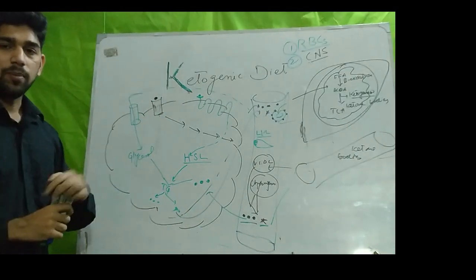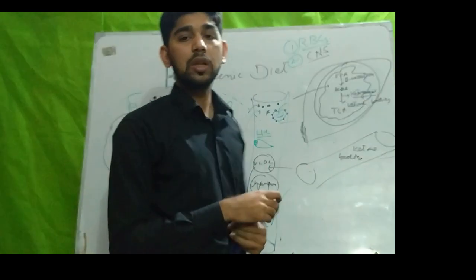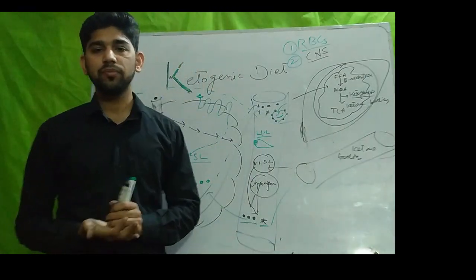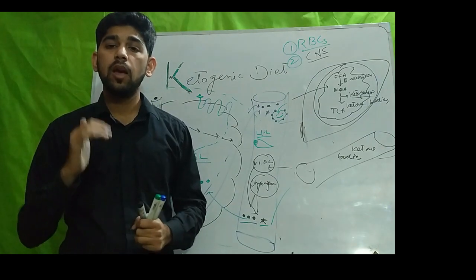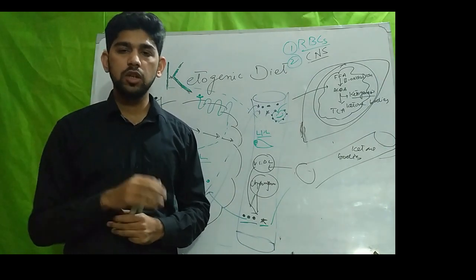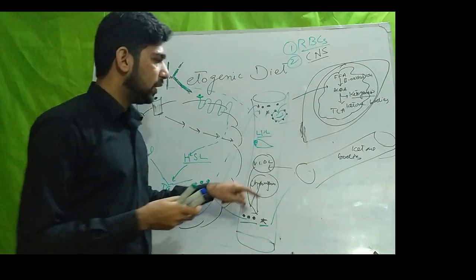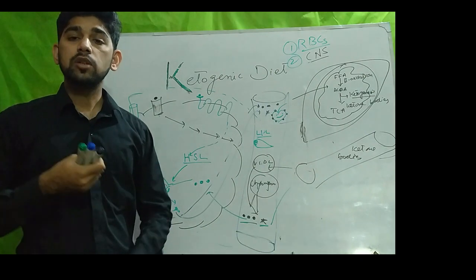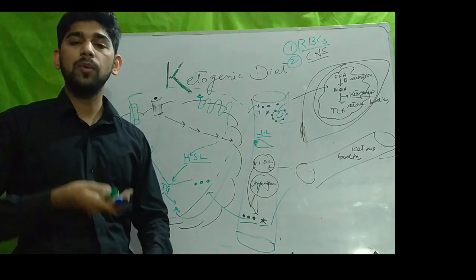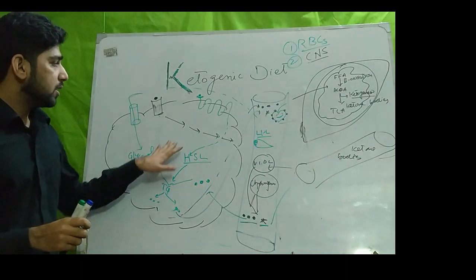So let's have a recap of what we discussed up till now. When the body is on the ketogenic diet, we take very low carbohydrate, very high fat, and moderate protein. In that case, insulin level decreases, glucagon level increases, and counter-regulatory hormone levels increase.